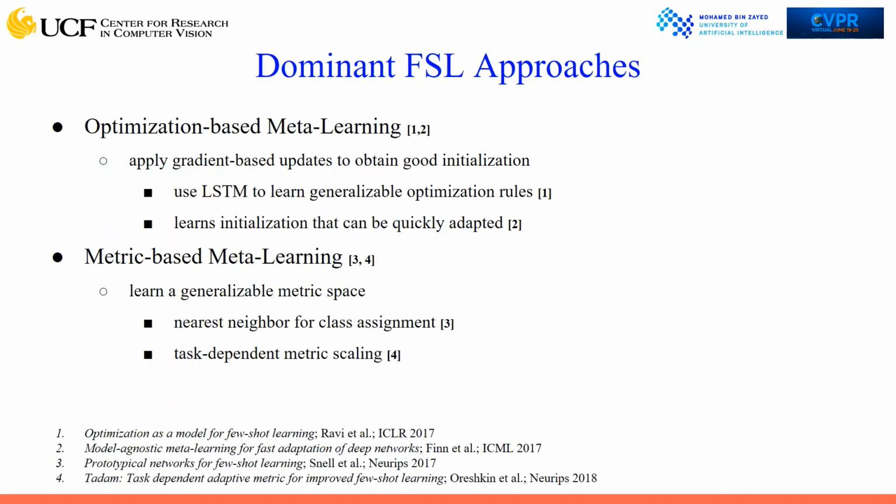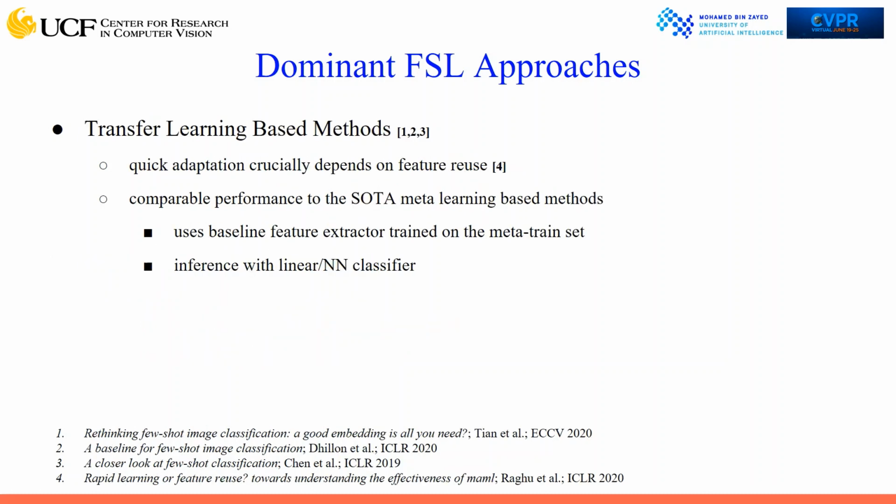Optimization-based meta-learning is one of the dominant approaches for few-shot learning, where the objective is to obtain a good set of initial weights by applying gradient-based updates. Few-shot learning can also be solved by metric-based meta-learning approaches, where a generalized metric space is learned to cluster novel classes. Recent works have shown that simple transfer learning based methods can achieve state-of-the-art performance on few-shot learning tasks.